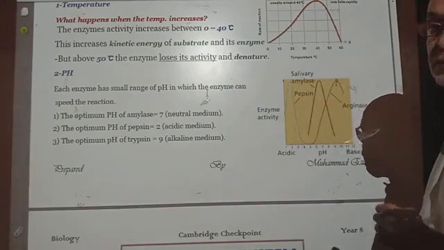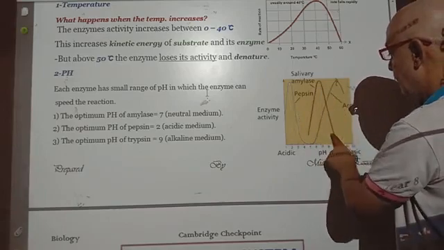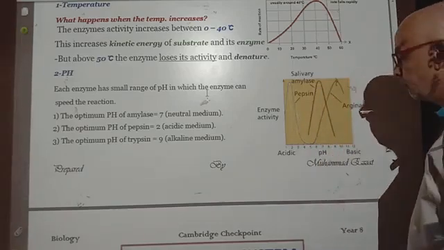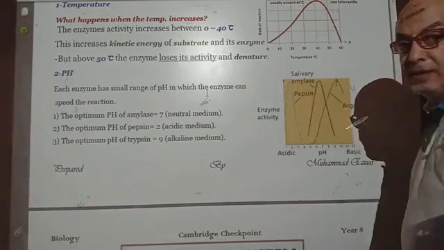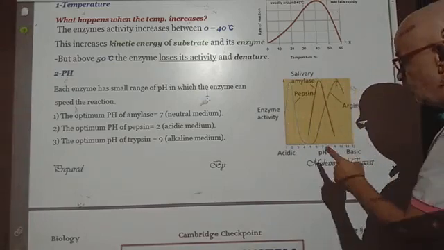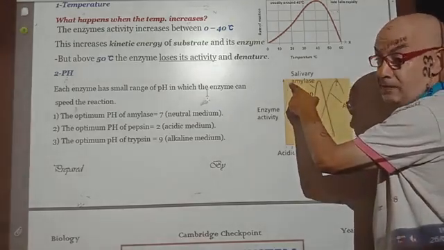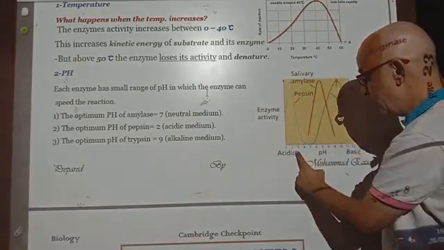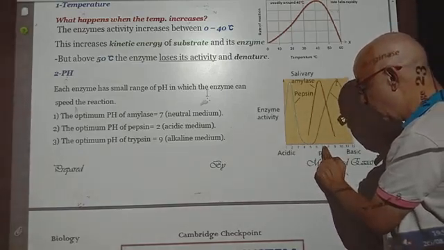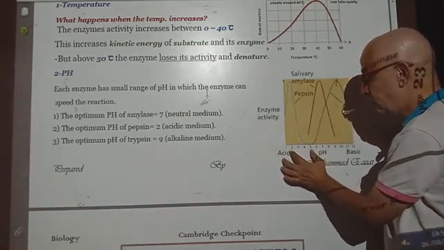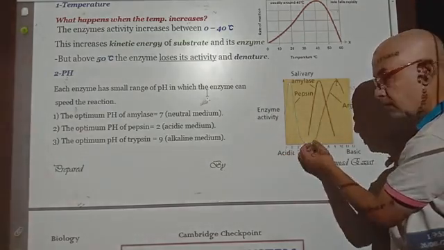Here we have 3 examples of enzymes: pepsin enzyme, amylase enzyme, and arginase enzyme. If you look at the optimum point of the enzyme action of the 3 enzymes, number 1, pepsin enzyme, its maximum or optimum activity will be at 2, because this number is below 7. So its action works properly in an acidic medium because it's below 7.